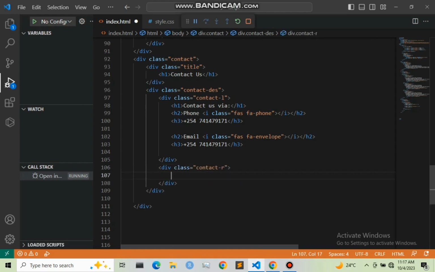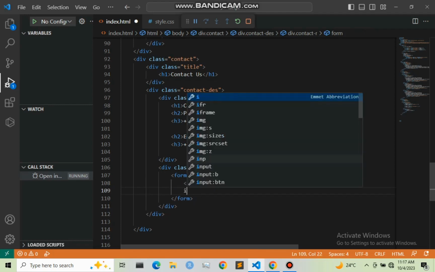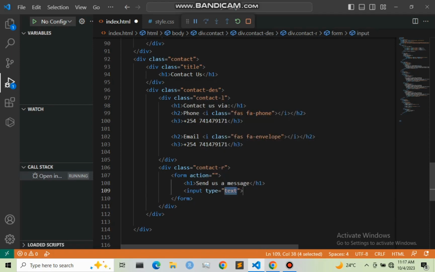And right here I'm going to create a form, and on this form I'm going to give it a title, that is h1, and this h1 I'm going to say Send us a message. And I'm going to give out also the inputs. The first one to be text, then the placeholder I'm going to say Enter your name.